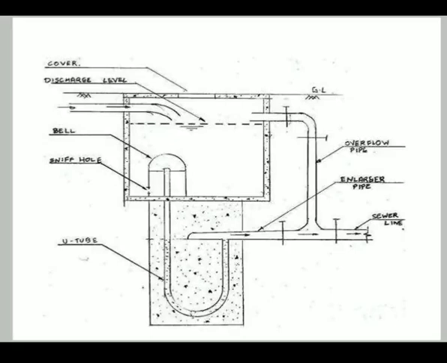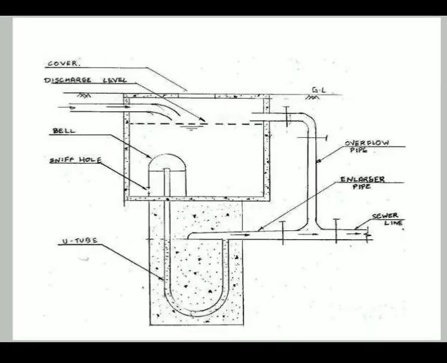Initially, when the tank is empty, the water level stands at the upper surface in the U-tube. As the water enters the tank through the inlet pipe, the water level in the tank slowly rises. The water level in the U-tube remains at this level as long as the water level in the tank remains below the level of the sniff hole.